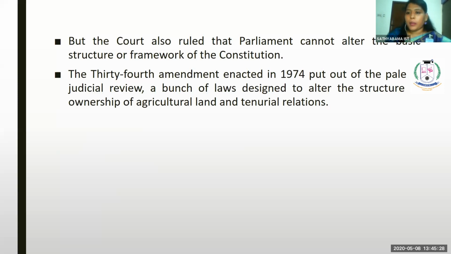The 34th Amendment was enacted in 1974. It put out of the pale of judicial review a bunch of laws designed to alter the structure of ownership of agricultural land and tenurial relations. And in the 34th Amendment in the year 1974, a judicial review concept was brought into the Constitution.